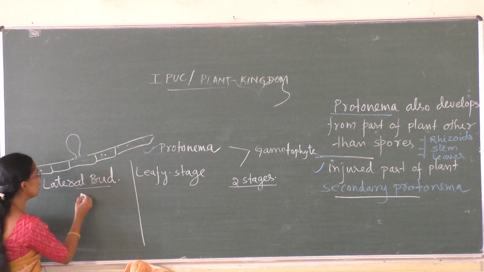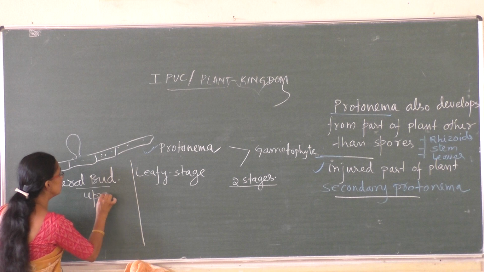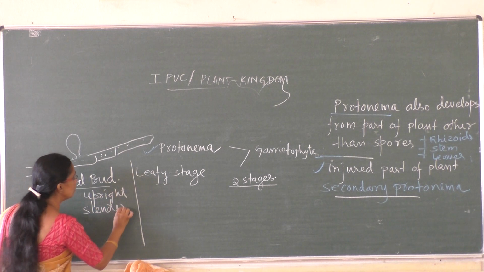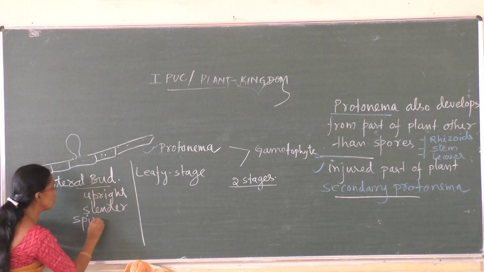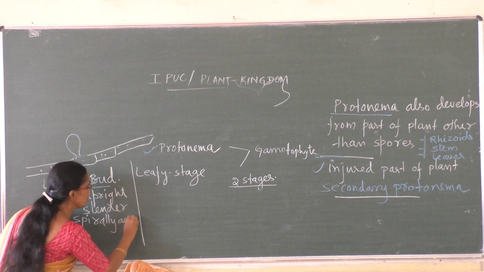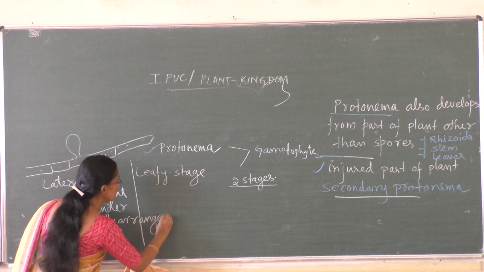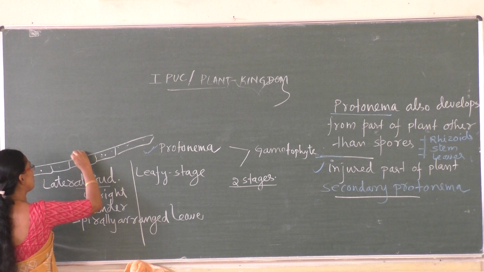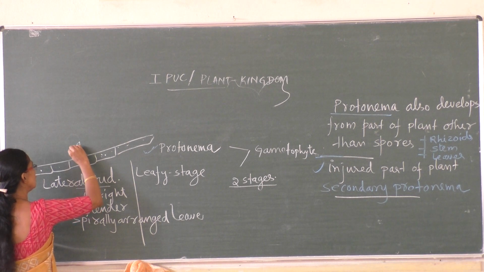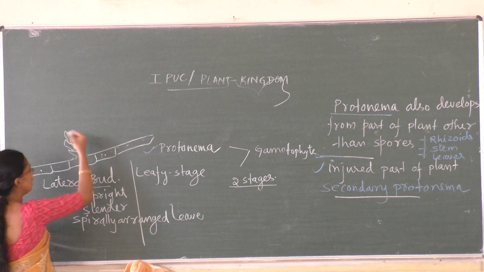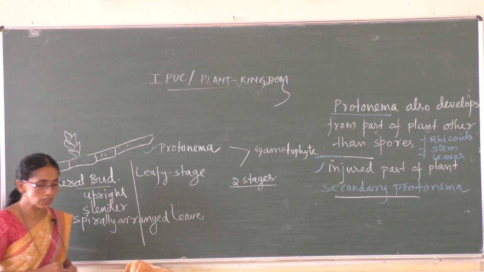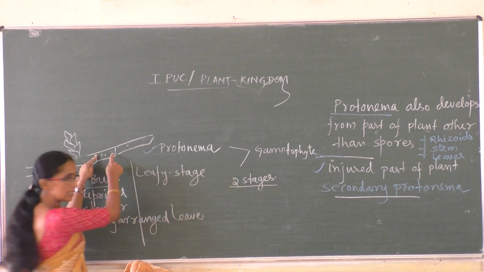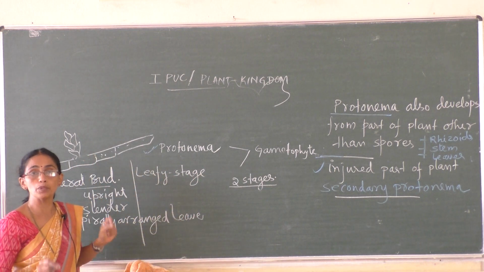These lateral buds are upright, slender, with spirally arranged leaves, like this. Spirally arranged leaves. For example, imagine this is the case. So from the secondary protonema, this is a protonema, this is entirely different, this is secondary protonema.